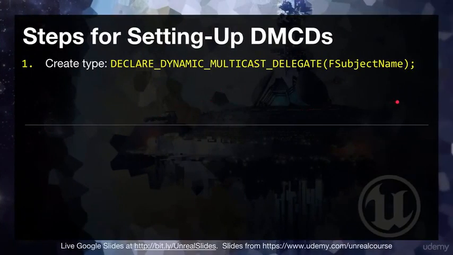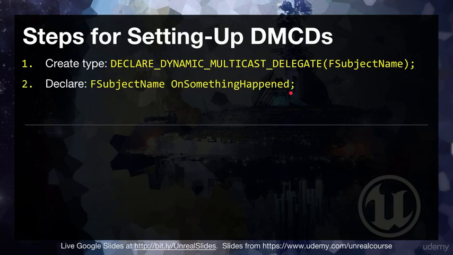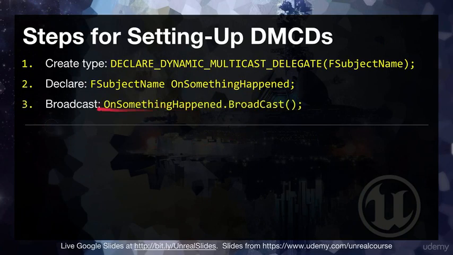Okay, so this is how we're going to do it. On the tank, or on the broadcasting type, we declare a dynamic multicast delegate with some subject name. We just say F and then we give it a name. You then declare a property of type subject name called onSomethingHappened. I'll give you concrete examples in a minute. And then you broadcast with onSomethingHappened.Broadcast. So in the case of the tank, this could just be FTankDelegate, and then onDeath.Broadcast. You get the idea?